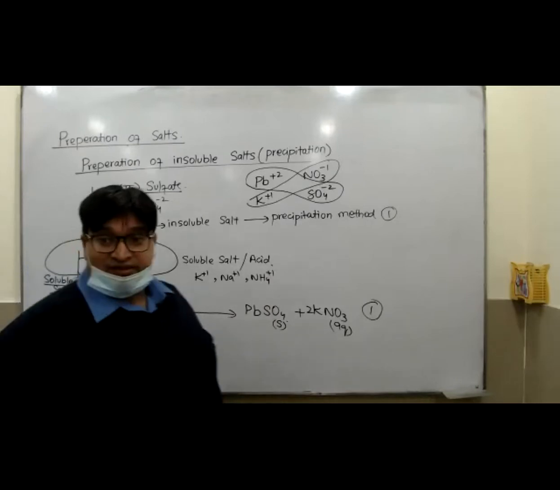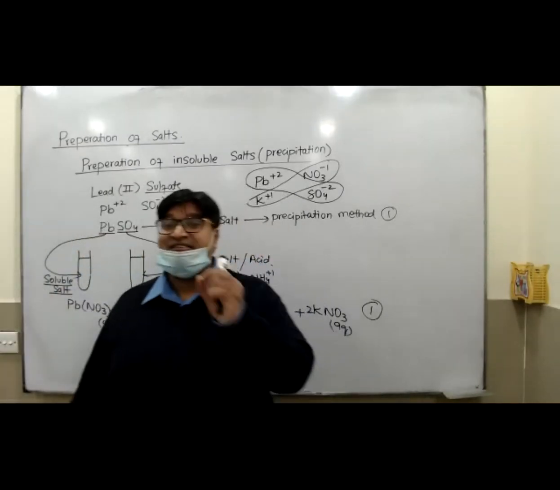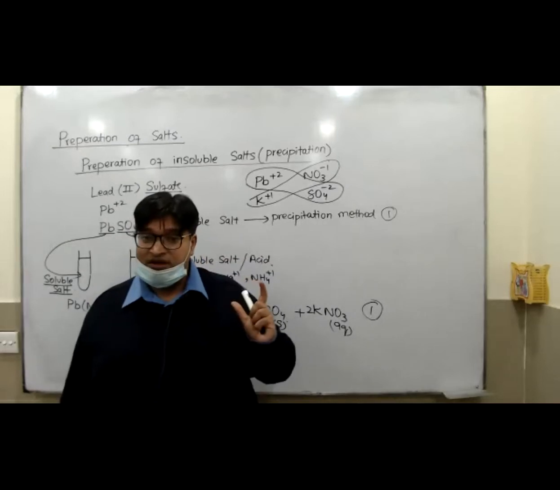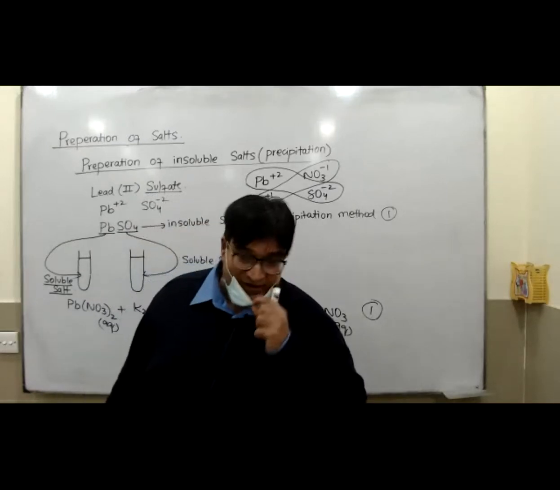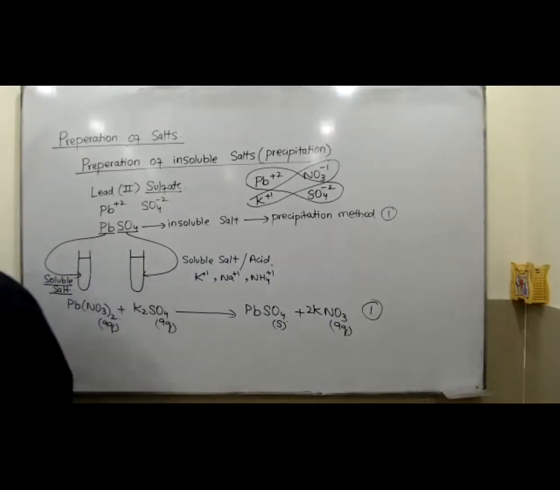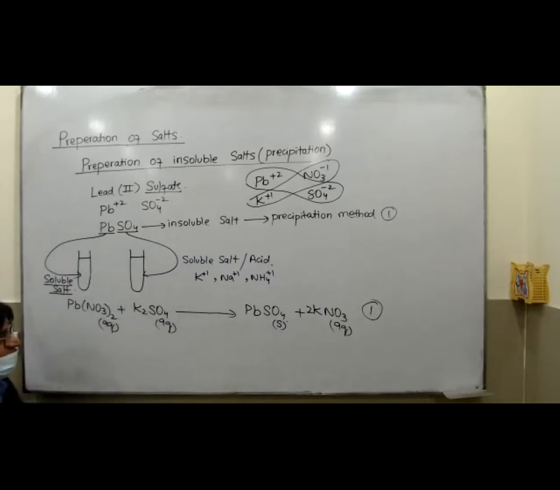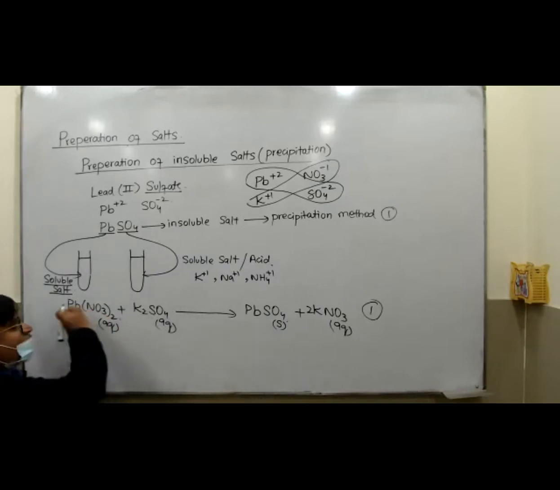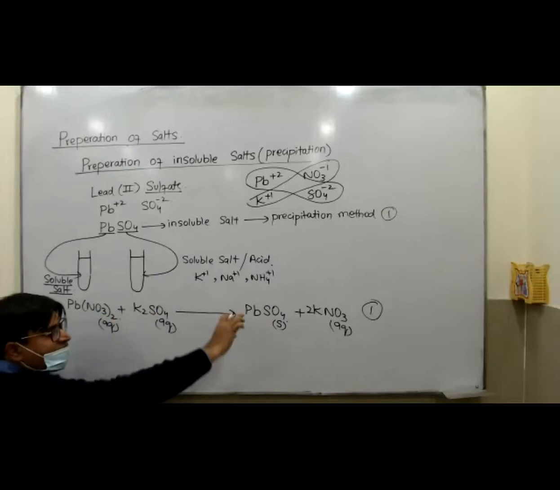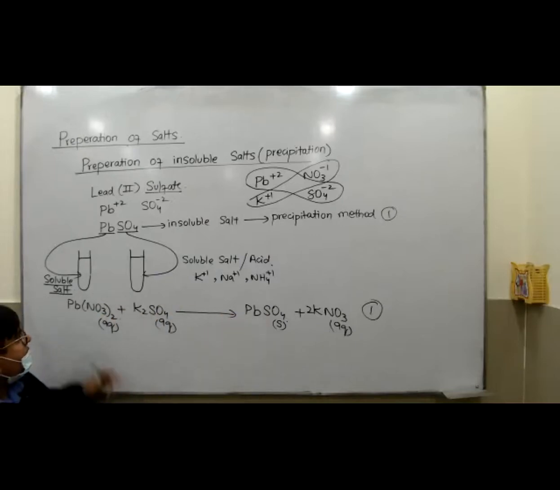Now, the next thing is very interesting, and everybody just focus up here. So this is your equation. If you want to make the ionic equation, in most papers they ask you to make the ionic equation.